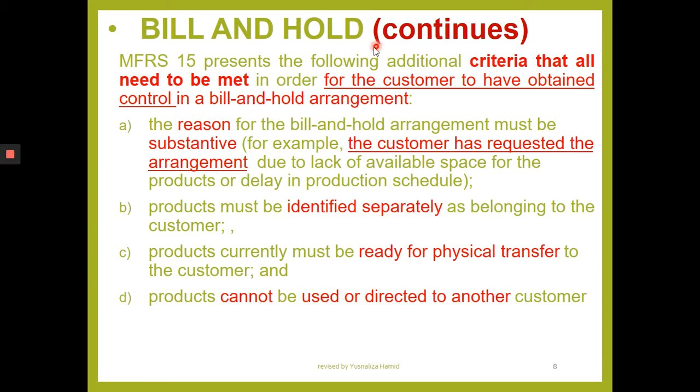These are the criteria that must be met. All four must be there for the customer to have obtained control in a bill and hold arrangement. As the customer obtains control, we as the selling entity, the seller, can recognize the revenue. So number one, the reason must be substantive. The customer requests the arrangement.